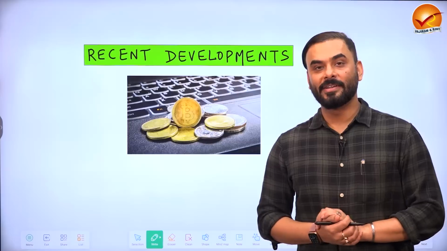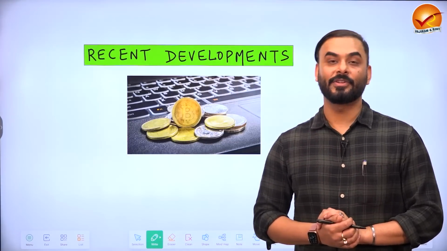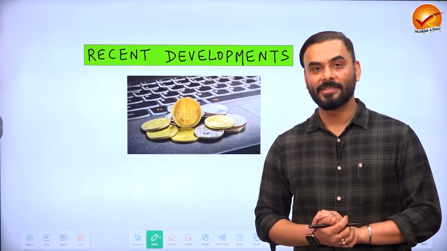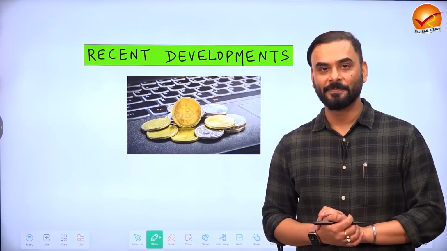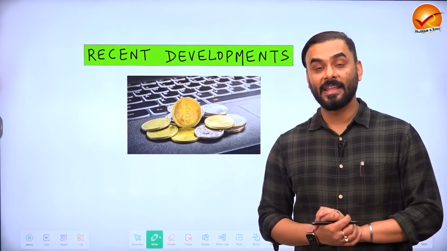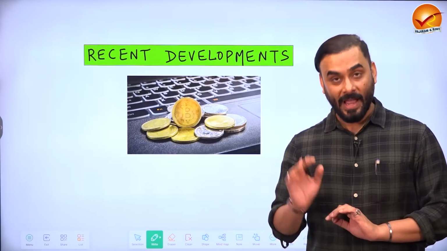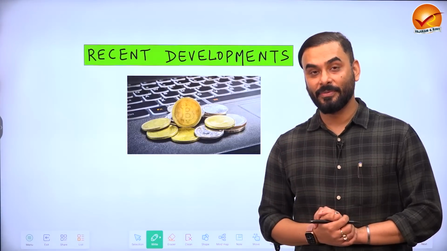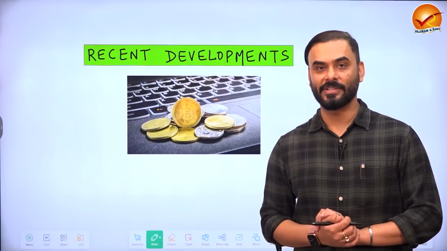Guys, now let us look at some of the recent and contemporary developments in the field of money and finance. In the year 2018, the Reserve Bank of India had banned cryptocurrencies. But the Supreme Court of India lifted the ban. And last year, in the budget, the government of India imposed a tax on cryptocurrencies and digital currencies. At that time, the experts had said that maybe that was the first step before the government of India in future brings out a policy related to cryptocurrencies.